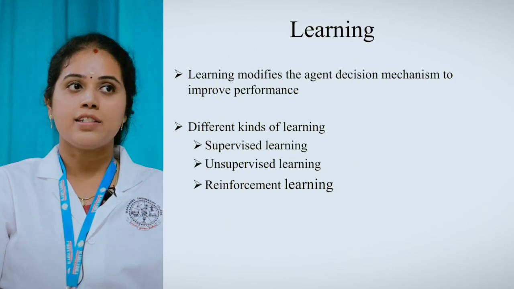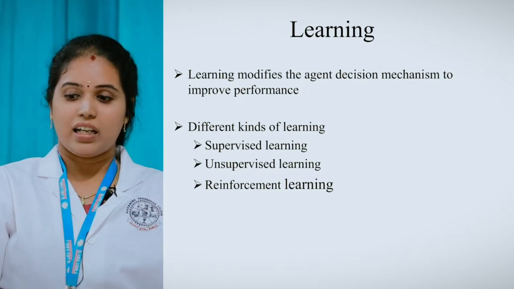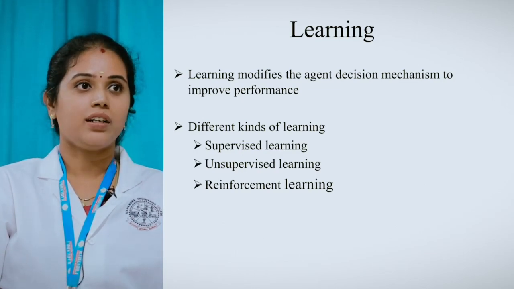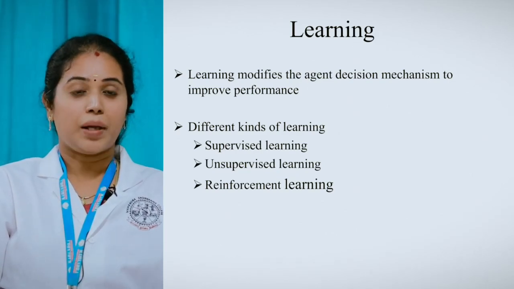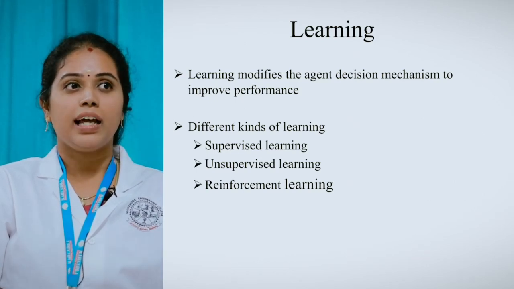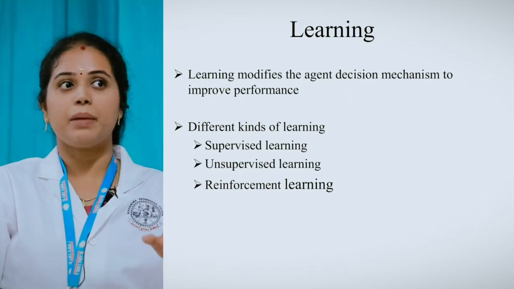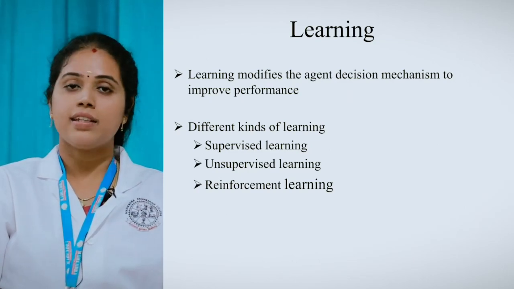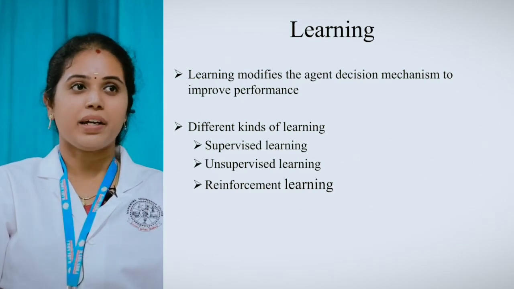The second one is unsupervised learning. So there is nothing in that. Purely, the agent doesn't have any knowledge about the concept. That is said to be unsupervised learning. In that, from the observation, it is able to take an input. Then with the help of a clustering technique, it is able to produce an output. This is the thing behind unsupervised learning. There is no input-output pair present in that, and no algorithms. Just by doing the clustering, you can get the output.